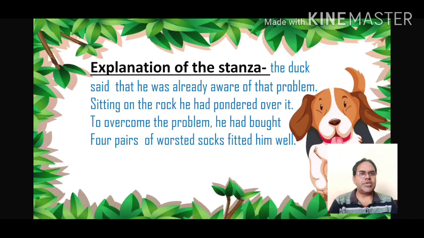Now the explanation of the stanza. The duck said that he was already aware of that problem, the problem of wet and cold feet. Sitting on the rock, he had pondered over it.